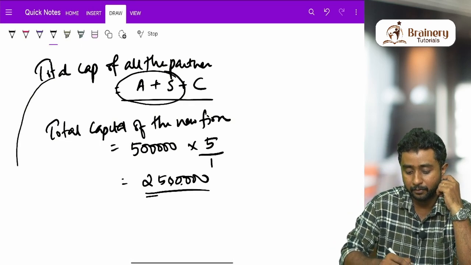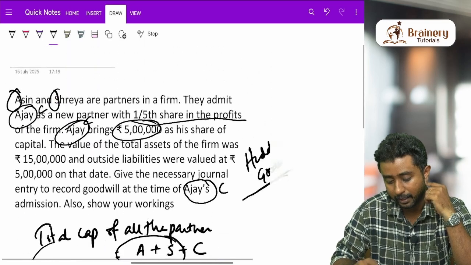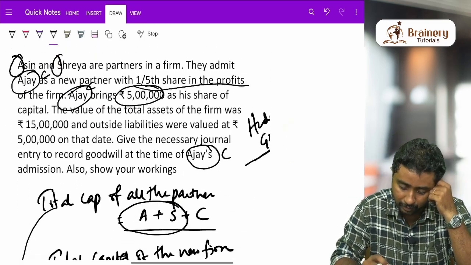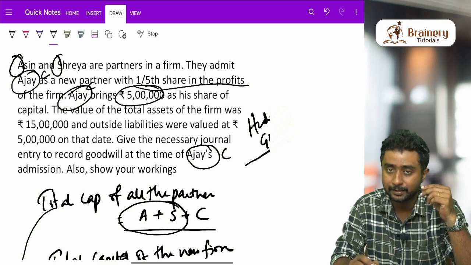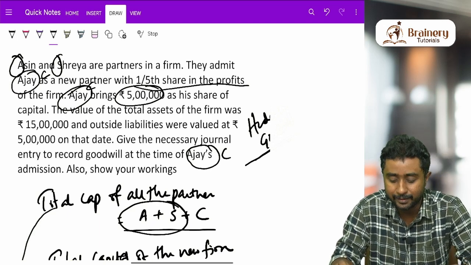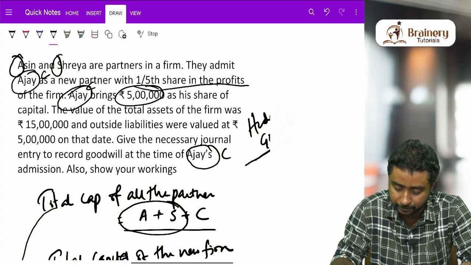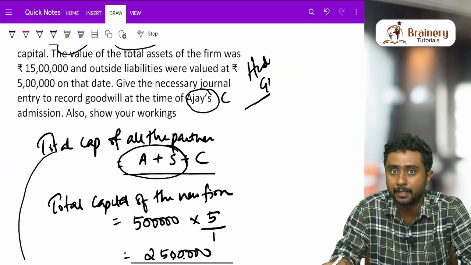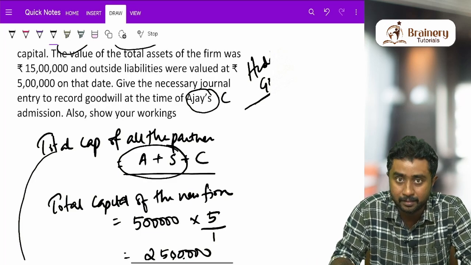Why I didn't do the total capital of all the partners first is that, as you can see in the question, the capitals of A and S are not given. That means the first and second partners' adjusted capital is not given in the question. But to find out the total capital of the new firm, the value is already provided in the question. That is why I did that step first.